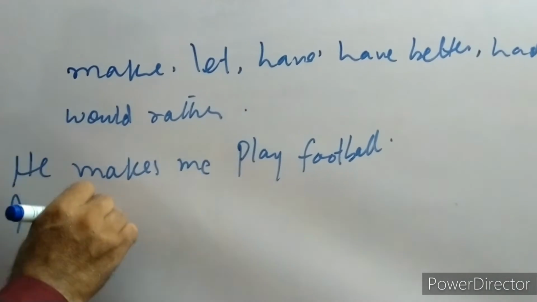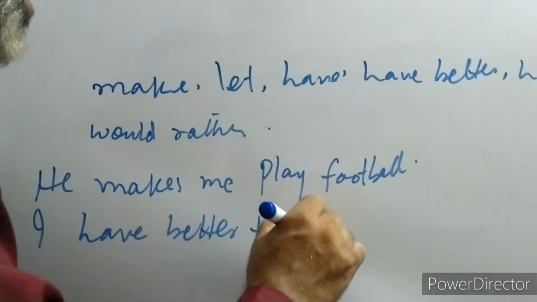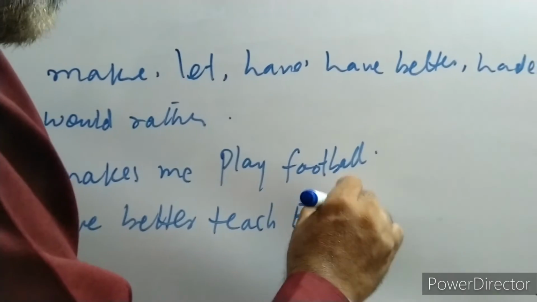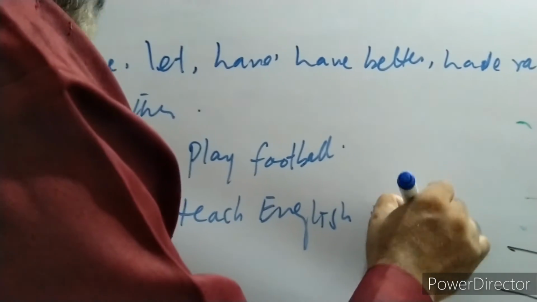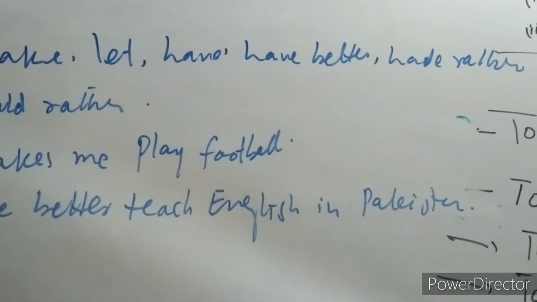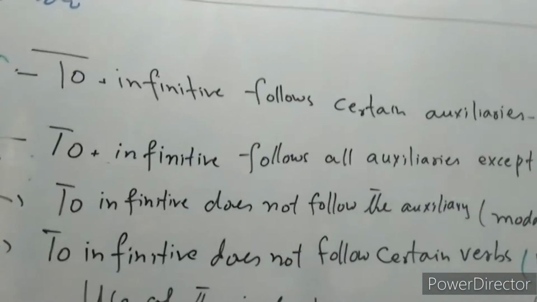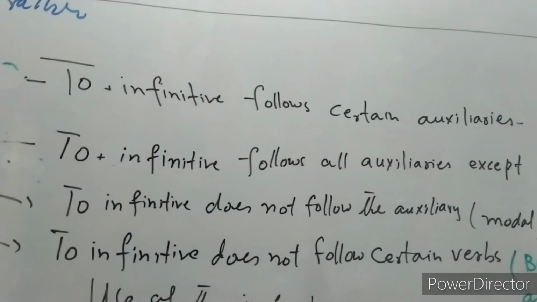I have better teach English in Pakistan, and so on. So these are the examples. Look, to infinitive doesn't follow certain verbs. So these were make, let, have, and so on.